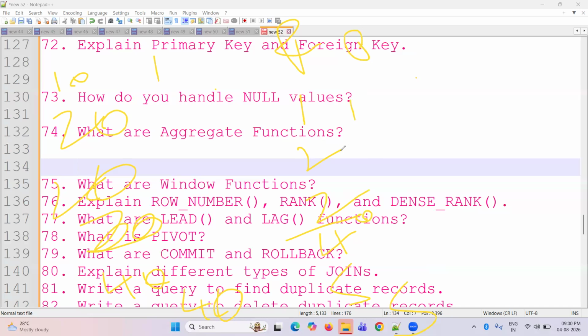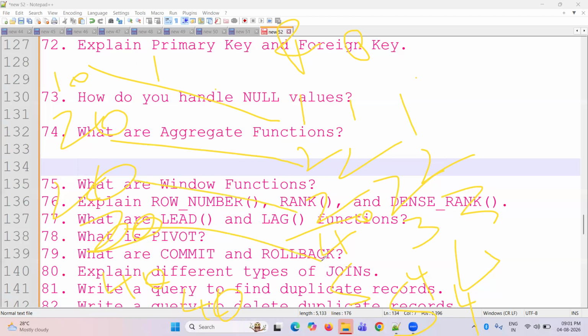For dense_rank: 1, then 2 and 2, then 3, then 4 and 4. It's not skipping, it won't skip the third value. Row number is like 1, 2, 3, and 4. So rank is 1, 2, 2, and then 4th. We are skipping the third rank and going to fourth. Why? Because 2 was already given twice, so 1, 2, 3 are used up, that's why it skips. And 40 and 40 are 5 and 5.